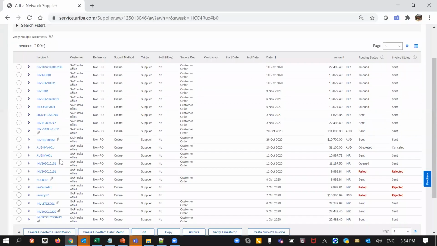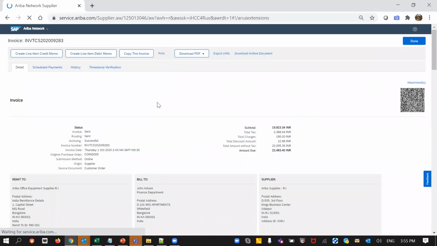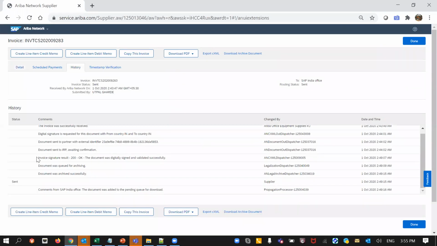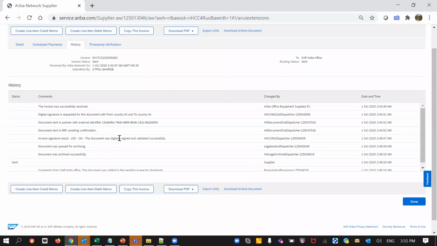So let me just, I had submitted one invoice. TCS, yes, this is the one. So the invoices are submitted and then they are sent across to the tax authority. I'll show you the history of that. It was sent to the IRP on 1st of October, for example. After that, the signature was applied to the JSON file and all of that, and the document was added to the pending queue for download for the buyers. So all of these details are available here.